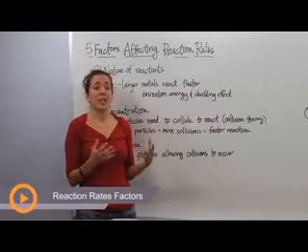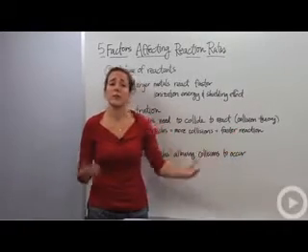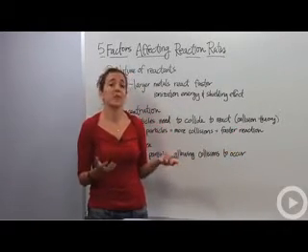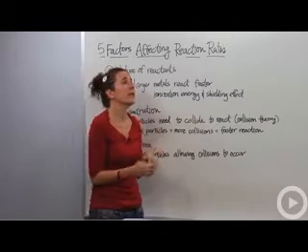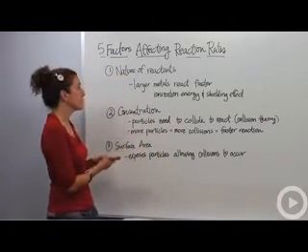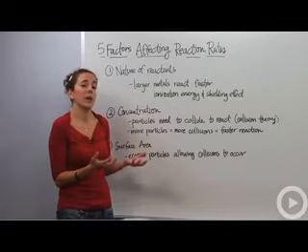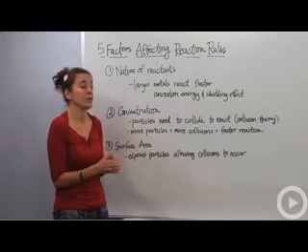All right, so we can have reactions that happen instantly, and we can have reactions that happen over millions and millions of years. So what is it that affects the actual reaction rate, how fast a reaction can go? Well, there are 5 main things that are going to affect how fast a reaction is going to be able to go. There's the nature of the reactants, so sometimes it's just inherent within whatever the reactants are and how fast or slow they go.